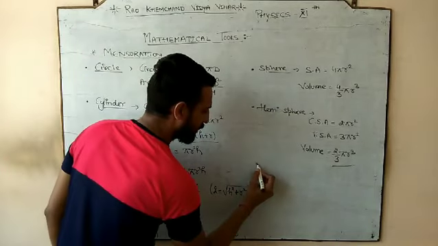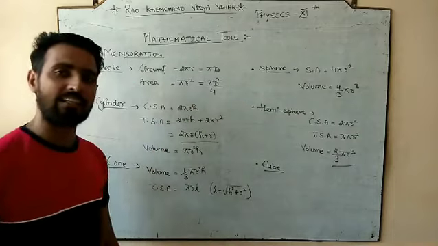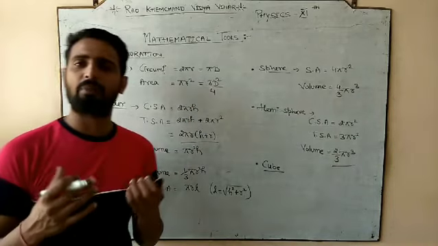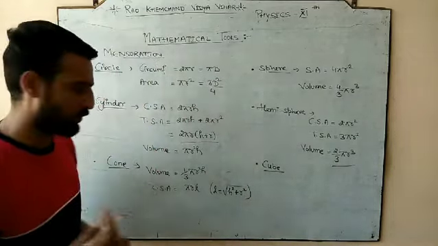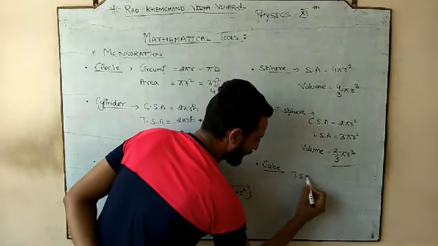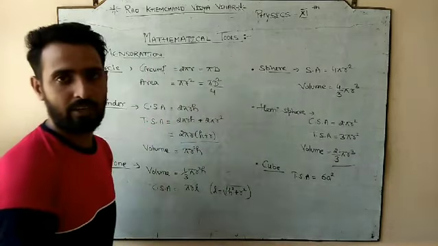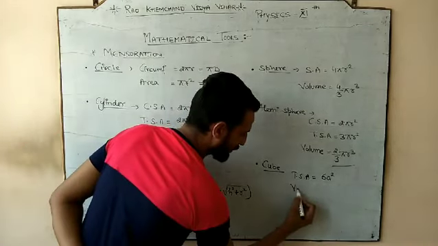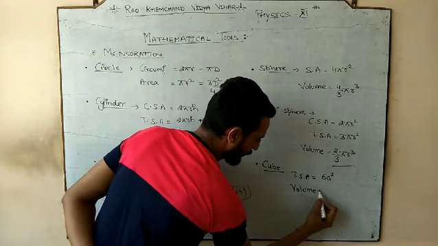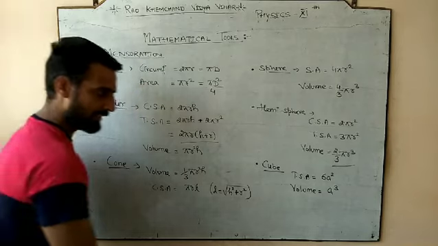So let's add one or two more which are often and regularly asked, or which are going to be part of physics regularly, like the cube. For the cube, you can help me. What is the total surface area? It would be 6a square. And what is the volume of the cube? It would be length into width into height, or you can say the cube of the side.